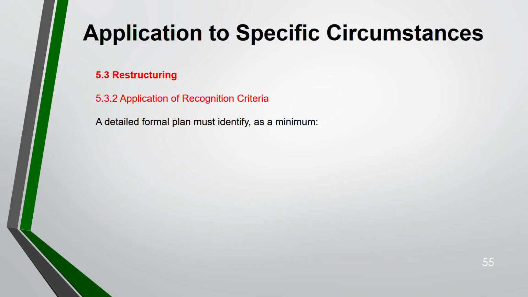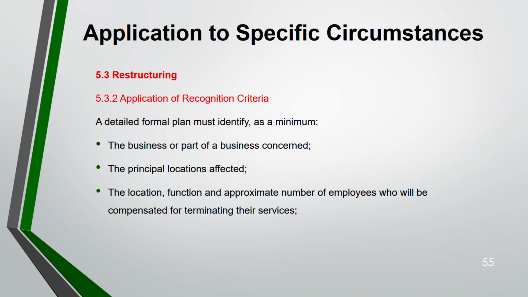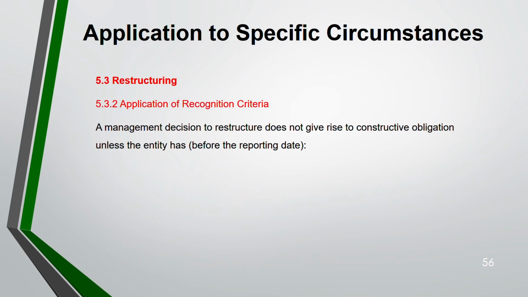So a detailed formal plan must identify the business or part of the business concerned, principal location affected, location function, approximate number of employees who will be compensated for terminating their services, expenditures that will be undertaken, and when the plan will be implemented. So in the exam, you have to see whether all these are given or not. If they are not given, there is no formal plan. Next, management decision to restructure will not give a constructive obligation because management can change their decision also. Just by verbally saying they want to restructure is not a constructive obligation. Okay.